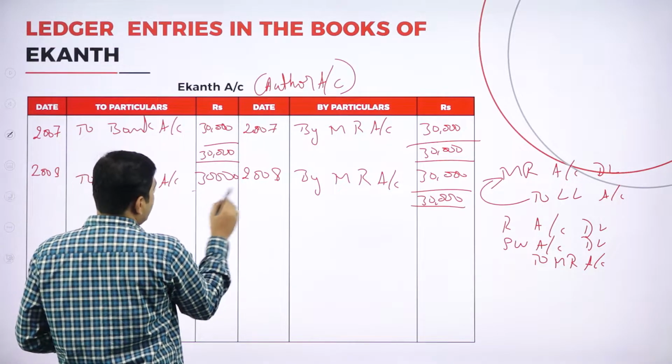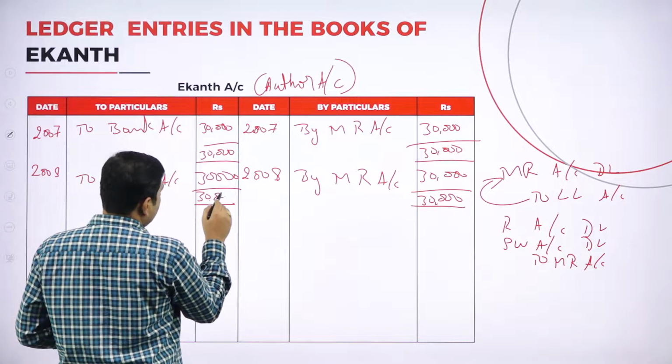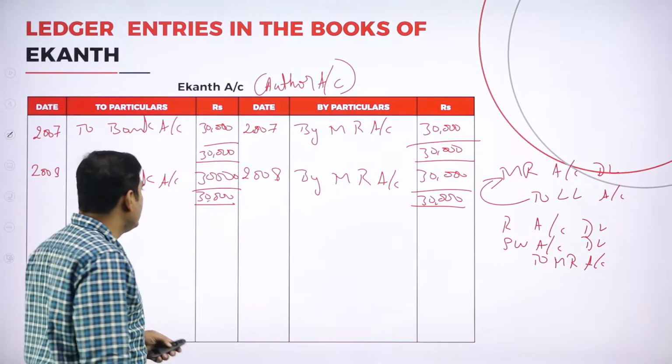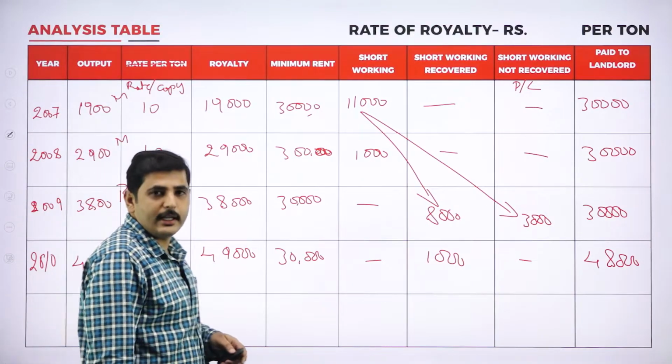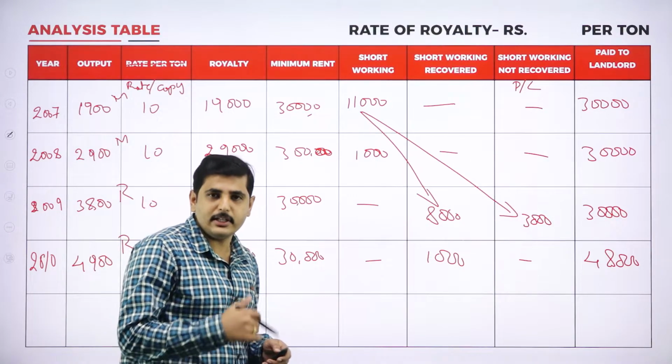30,000. Both sides should get tally. 30,000, 30,000. Again coming to the third year. In the third year we are paying the royalty. When you pay the royalty, what is the journal entry?